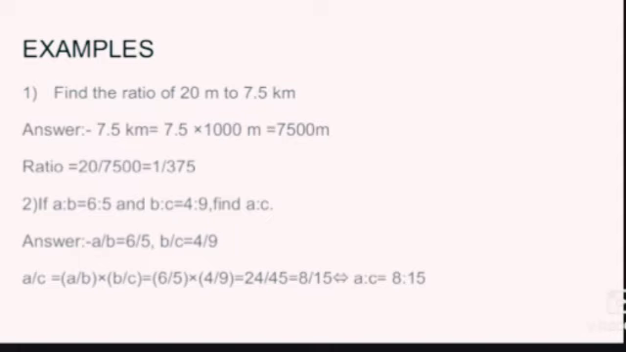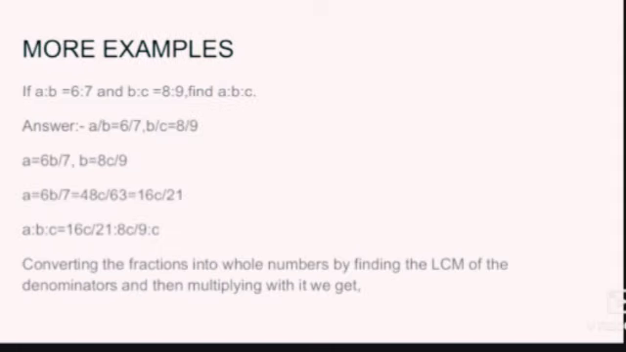Now come to the second example. If A is to B is 6:5 and B is to C is 4:9. So A by B is given, B by C is given. How will you find A is to C? You just need to multiply A by B and B by C and it comes out to be 8:15.